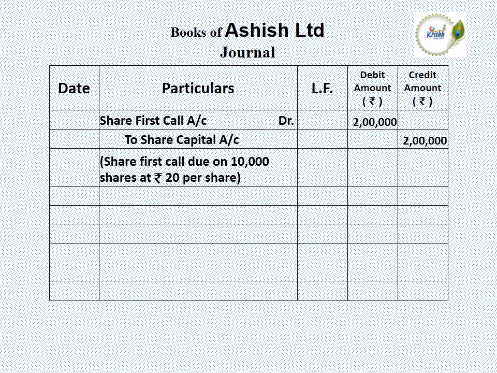After passing the due entry for first call, we pass the amount received on first call: bank account debit 2 lakh in debit amount column, to share first call account credit 2 lakh in credit amount column.